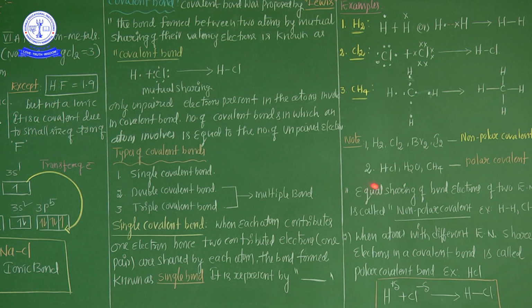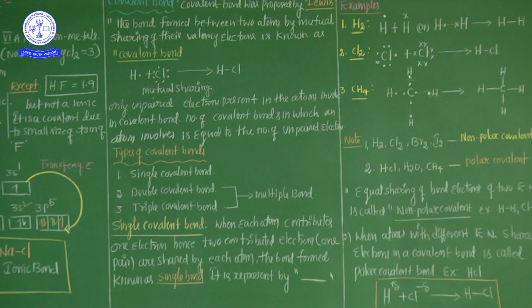So in this session, covalent bond is completed. What is a covalent bond? The bond formed between two atoms by mutual sharing of valence electrons is known as a covalent bond. What is the characteristic of a covalent bond? The atoms involved must have unpaired electrons in the valence shell.